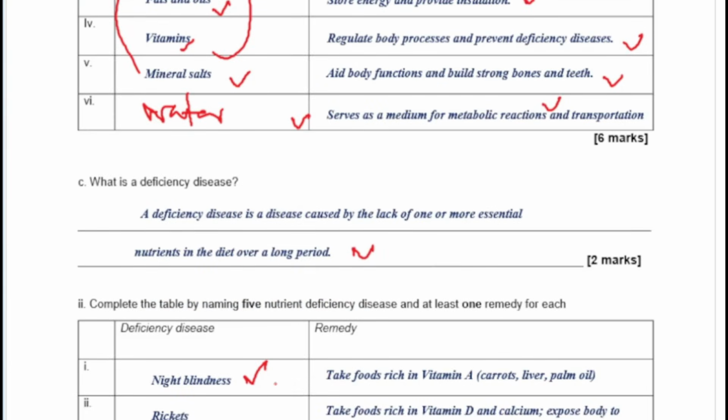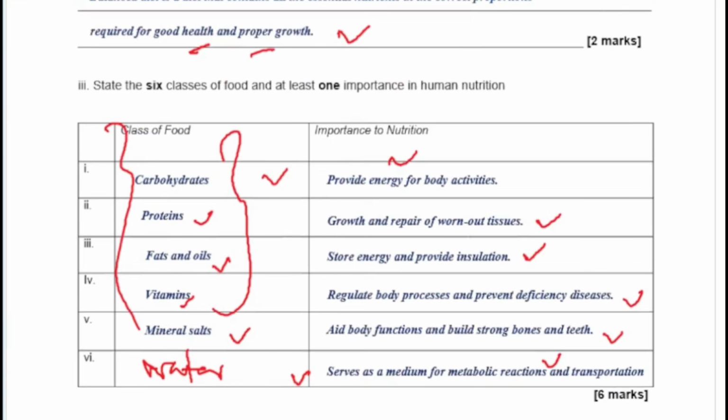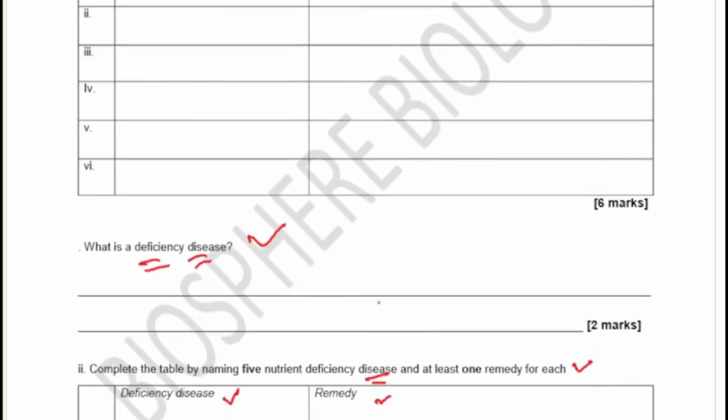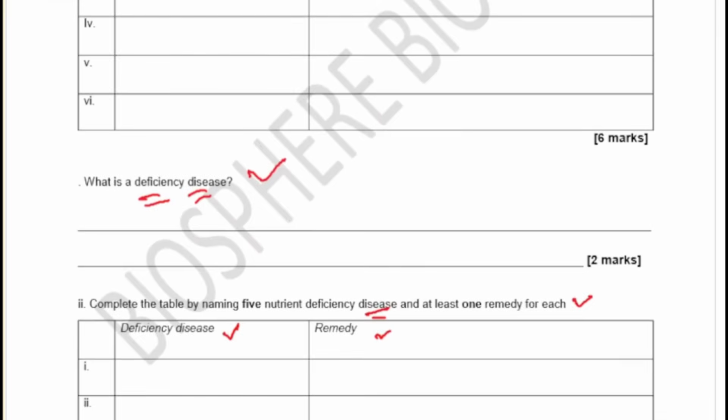But you have night blindness. To correct night blindness, the remedy is to take food that is rich in vitamin A. You also have your rickets. Take foods that are rich in vitamin D and calcium especially. You can also use the early morning sunlight. And then scurvy, take foods that are rich in vitamin C, like your lemons and your oranges. They would help you with correcting that. Let's see the next question as we move on.